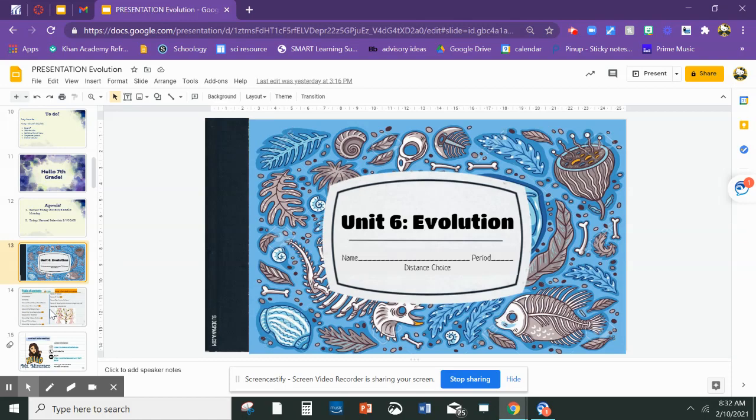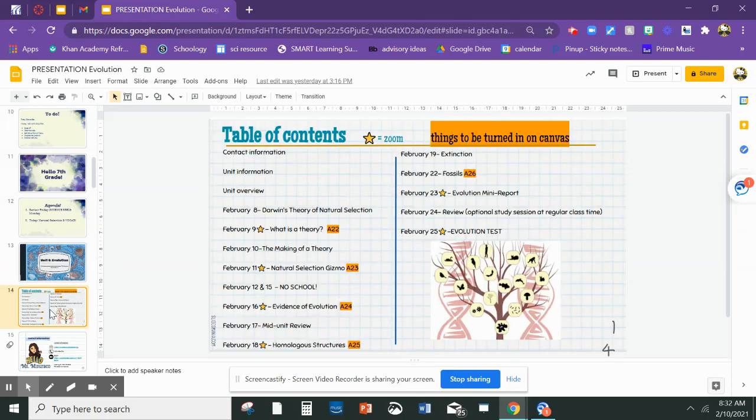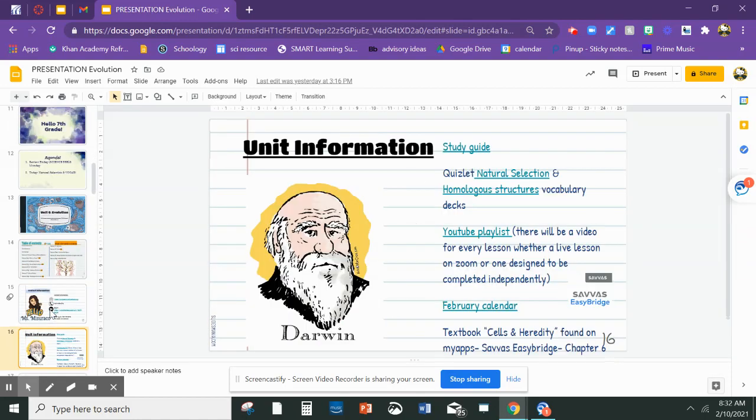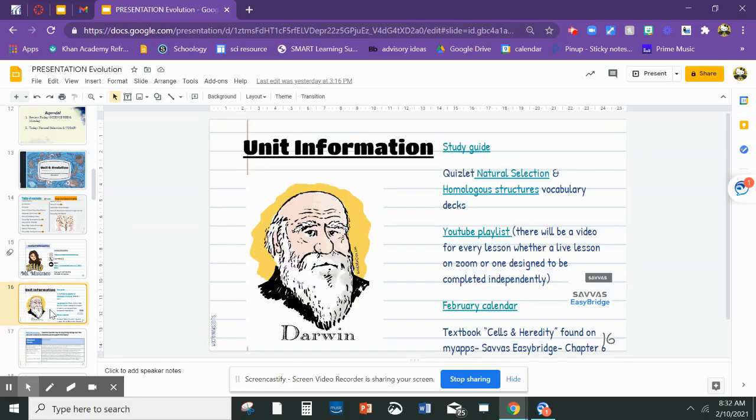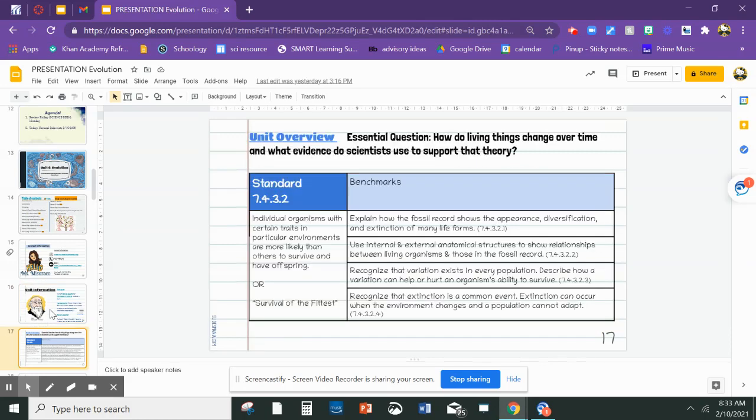It's on evolution. It looks like this. I'm going to flip through these first couple of pages. Again, these things should start to look familiar to you. We're working out of the Savvas Cells and Heredity textbook, chapter 6. Don't forget, we always have a textbook that you can be referencing. The question we're investigating this unit is how do living things change over time, and what evidence do scientists use to support that theory?